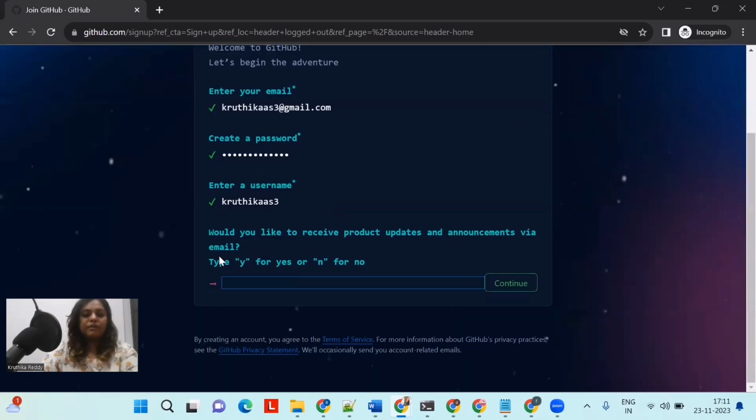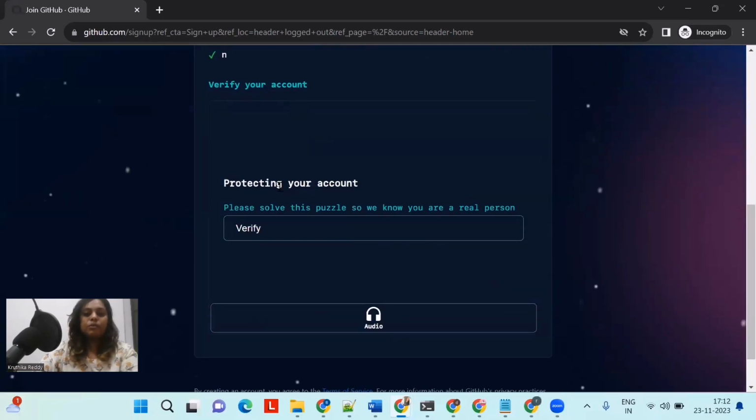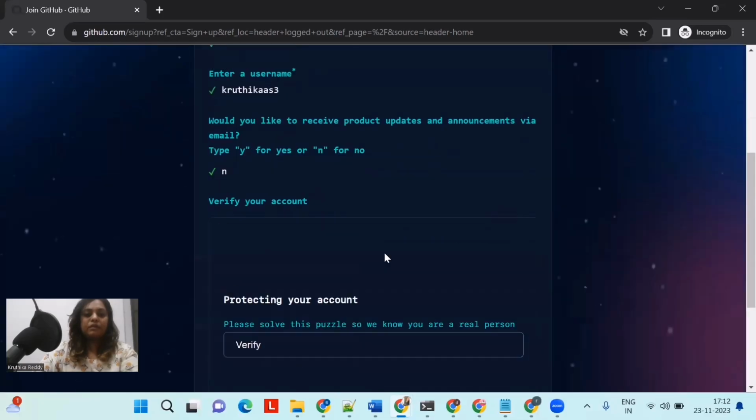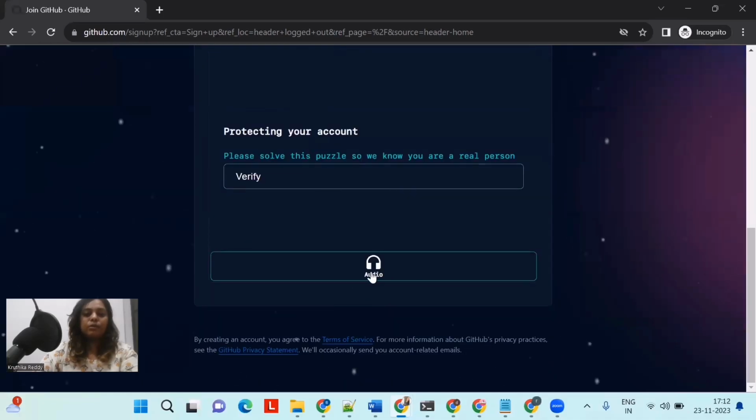Right? So after giving that, it asks, would you like to receive product updates and announcements via email? Type Y for yes and N for no. If you want any updates on GitHub over the email which you have provided here, you can give Y or you can give N over here. So I'm giving Y. Now we have to verify the account. Protecting your account: please solve the puzzle so we know you are a real person, right? We have an audio option over here.